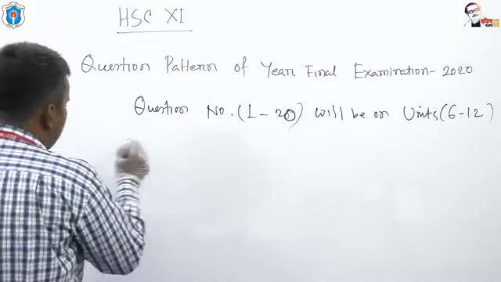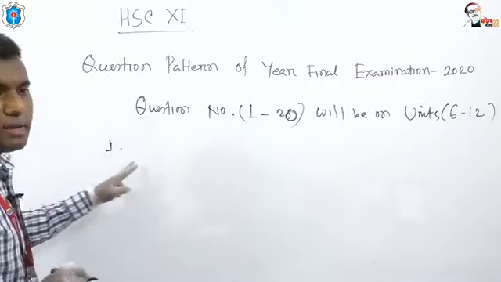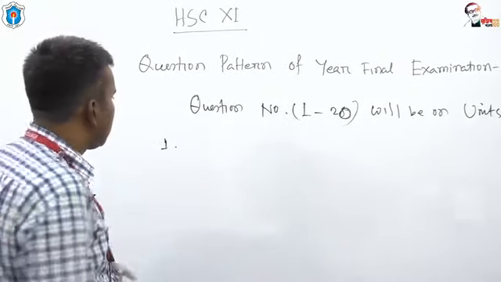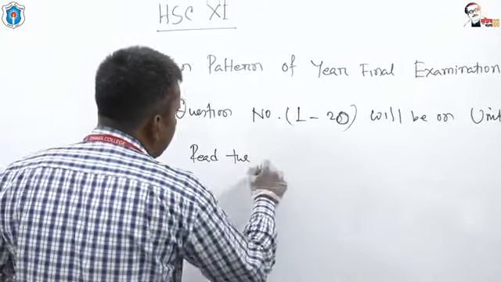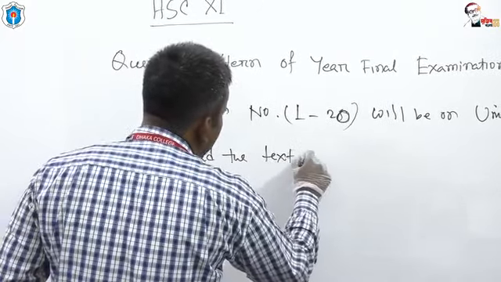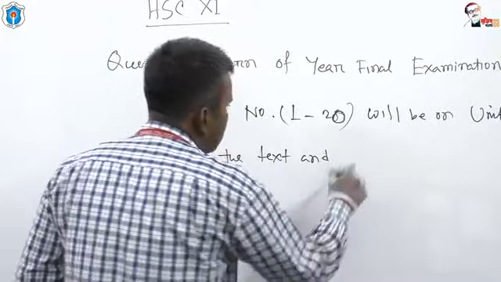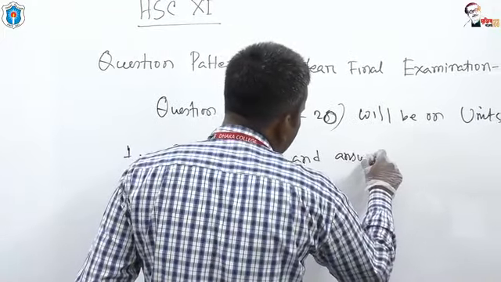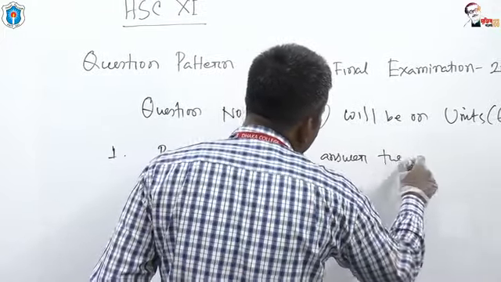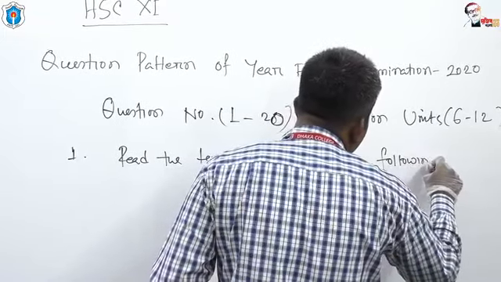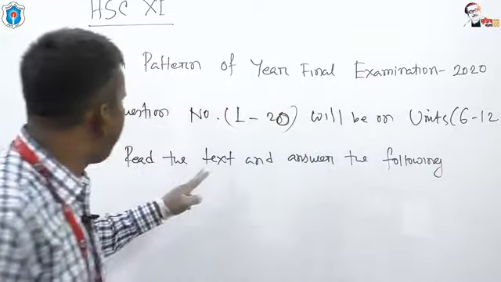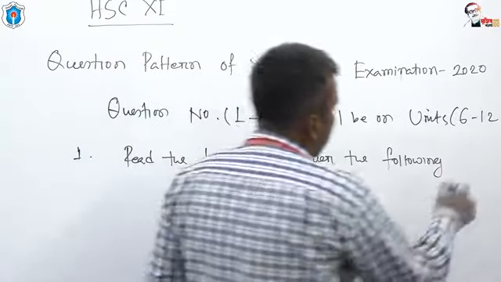Suppose this is question number 1. Here it is written: read the text and answer the following question.